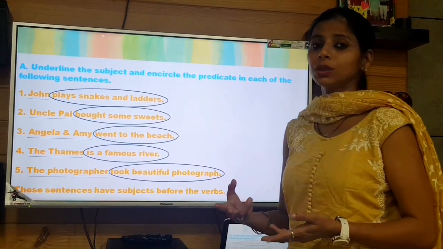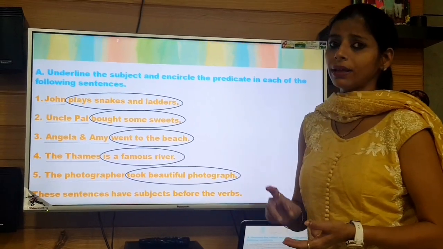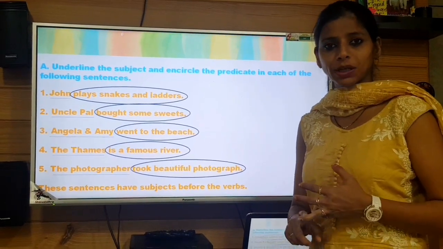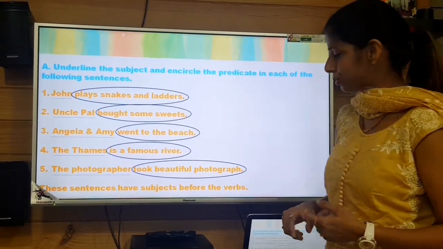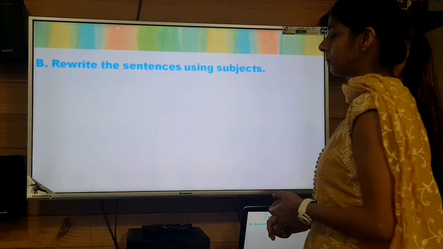And I told you the examples of imperative sentences too. And I gave you the criteria for how to identify the subject in interrogative sentences too. So I don't think you would find any difficulty in that, right? So we'll be doing that too.